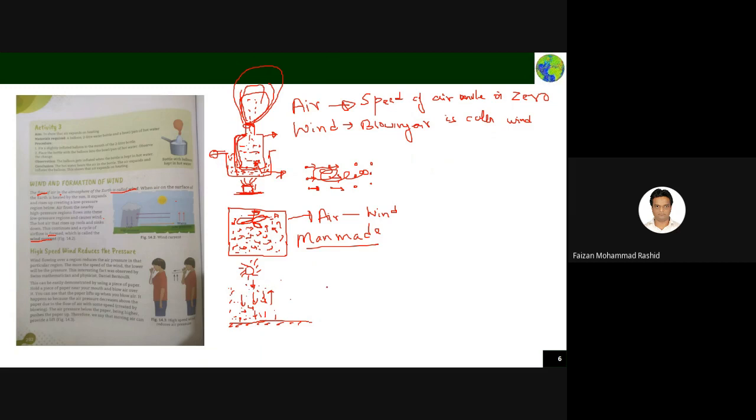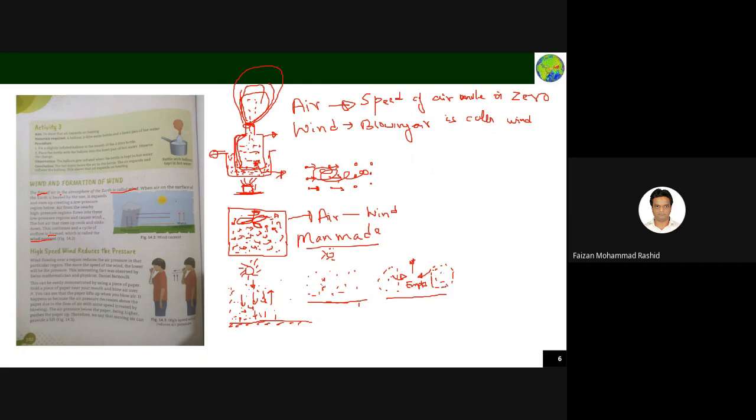Previously, air molecules were everywhere. Now, due to the sun, the air molecules in some region got heat energy and started moving up. So what happened? This area becomes a vacuum, empty, because the air molecules have gone up. When it becomes empty, the air molecules from the neighboring places will start coming here.